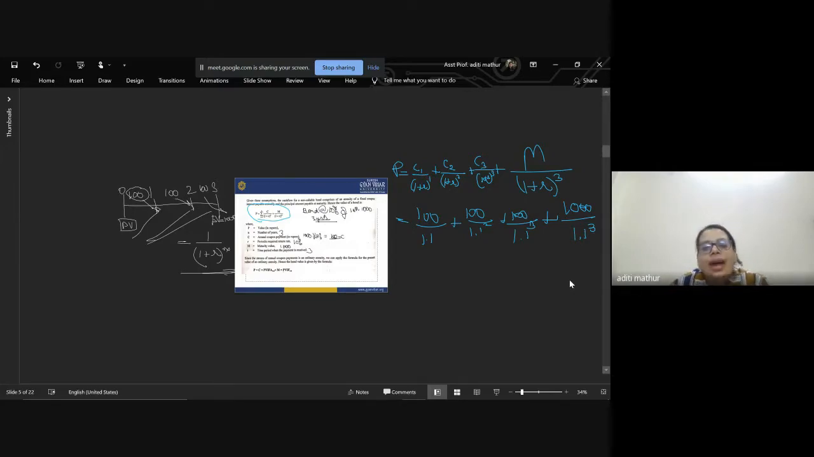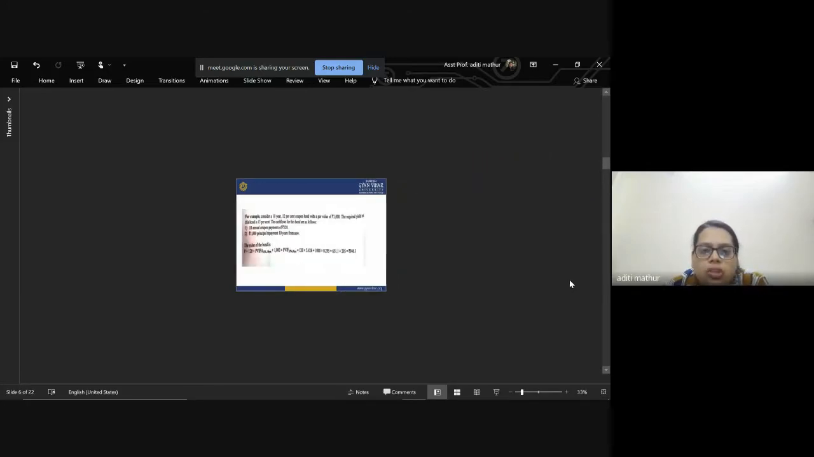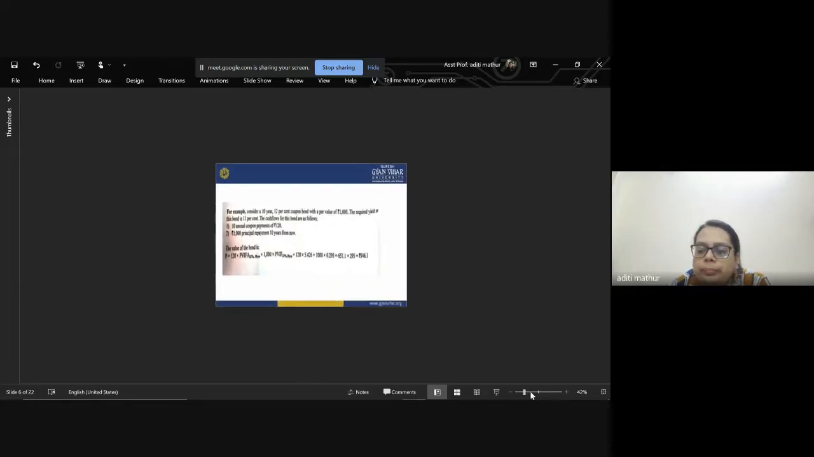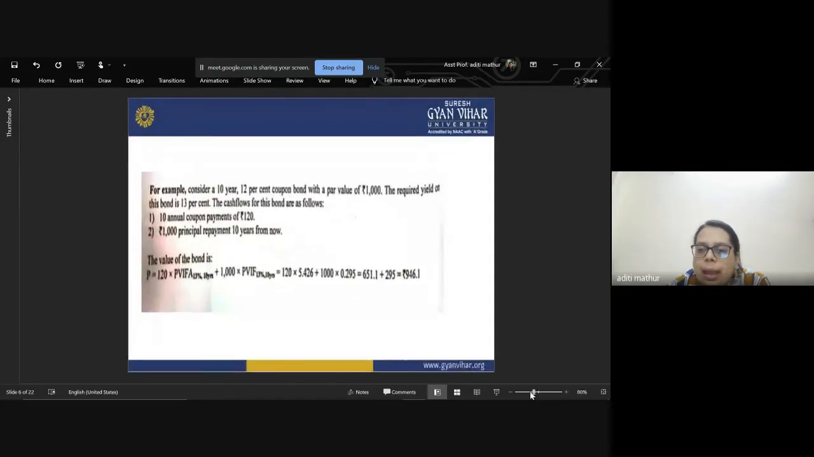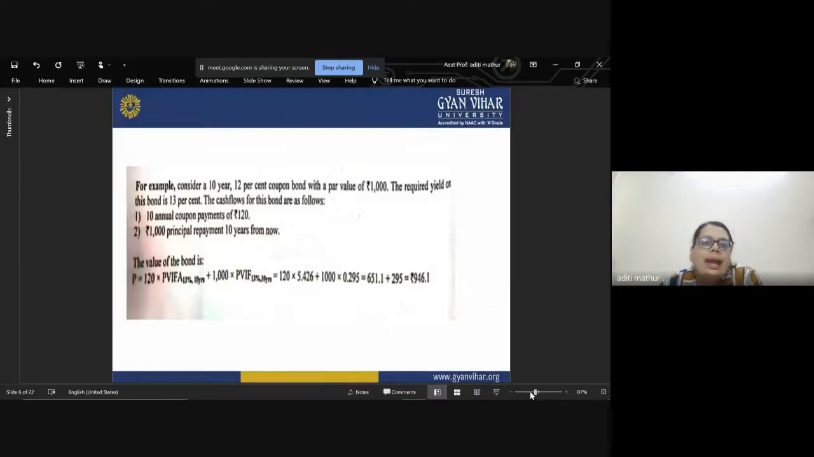Isn't that easy? We have studied this format for the valuation of equity also. The only difference was the dividend and your sales value, or the predicted value at which you will be selling the security. Rest all the parts and components are the same. So now let us solve a very small question: consider a 10-year, 12% coupon bond with a par value of 1,000.